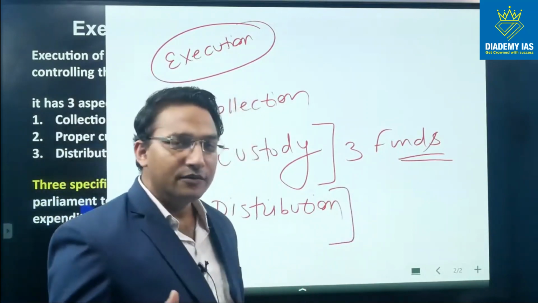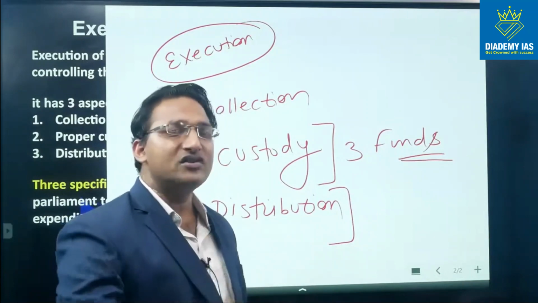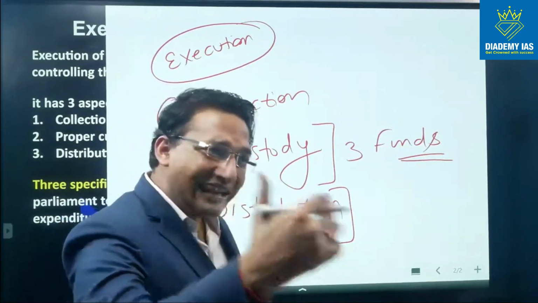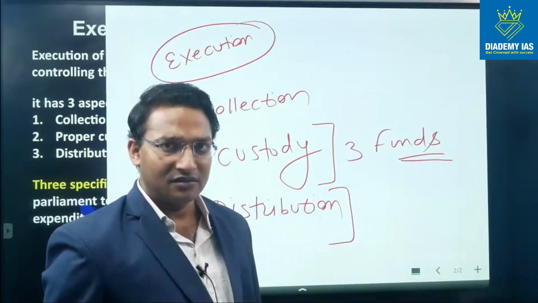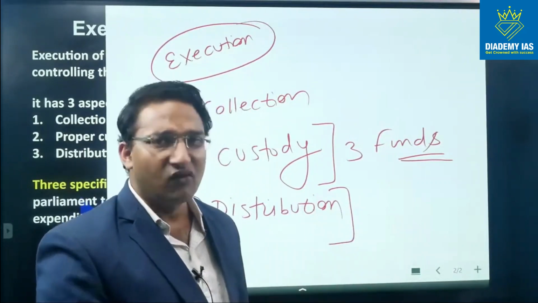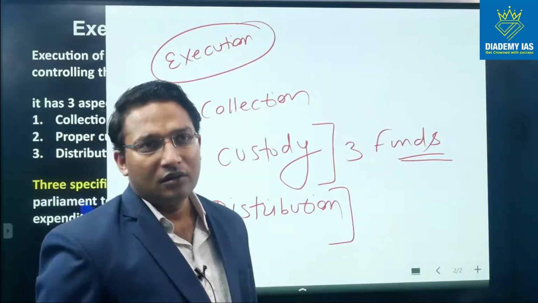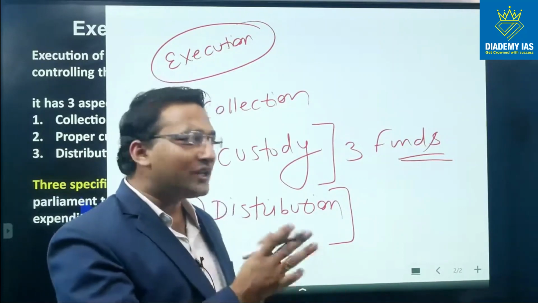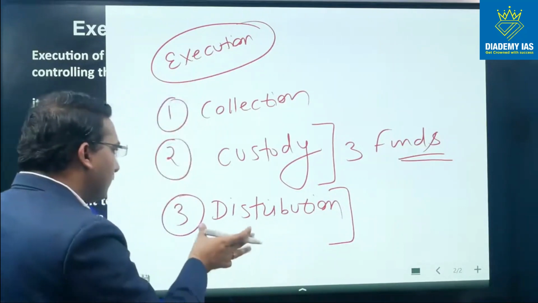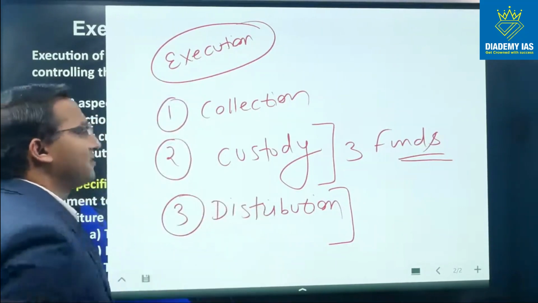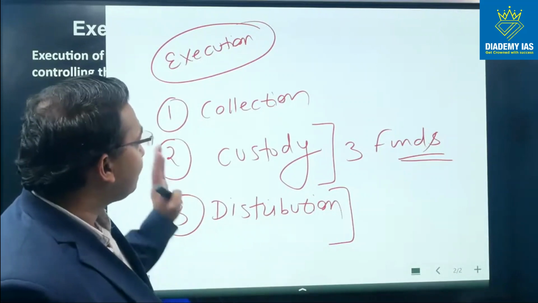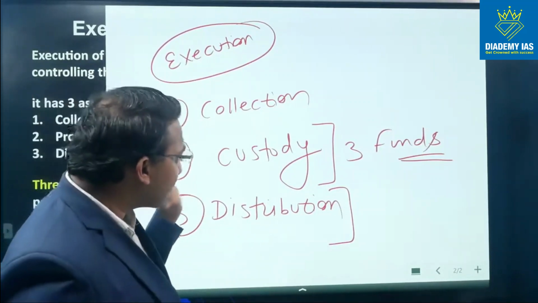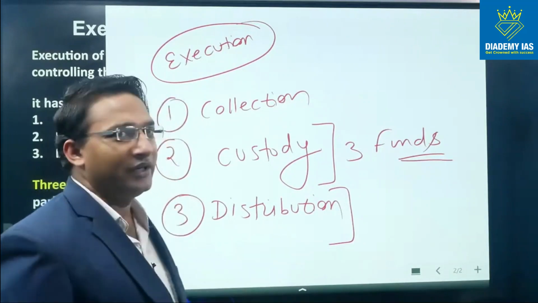Although it has been decided by the budget which sector will get how much money, whether that money is really reaching the required person, is there any corruption involved, and other finer details of the disbursement, all those things are discussed in this distribution part, right? So in the execution, the collection of money, keeping the custody of the money and distribution of money.